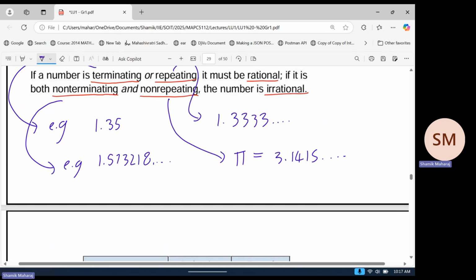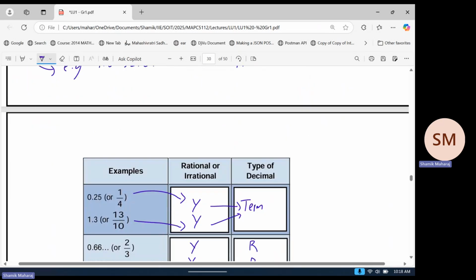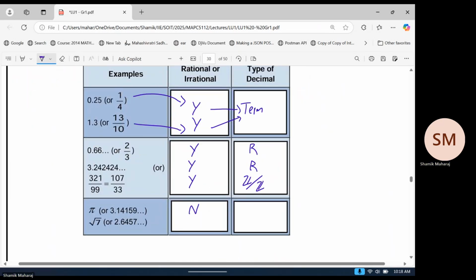Is it non-terminating and non-repeating? Both of those things together. It must be both of these together to be irrational. So it is non-terminating and non-repeating. So I'll just say non-terminating, non-repeating.